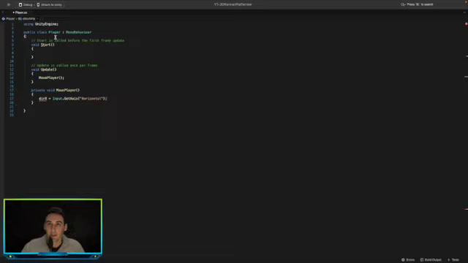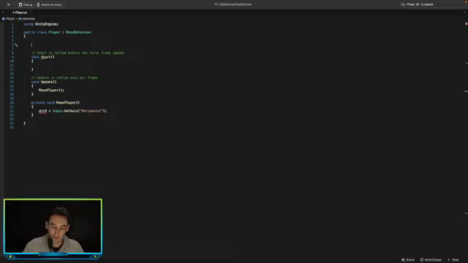We need to create a reference to this, so let's go ahead and create a variable. Private float direction x, and it must be capital. There we go. So now we've got the input from the user. Let's go ahead and print this out just to see if it works.